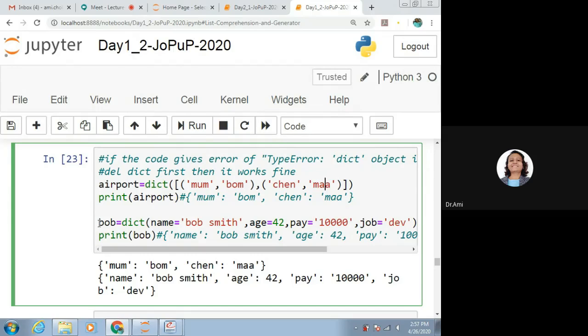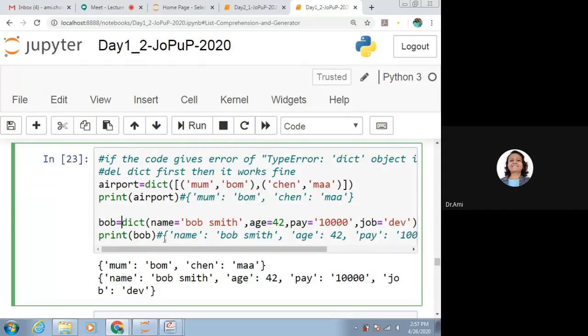Now say we have Bob is equal to dictionary. What are we giving here? We are giving name is equal to Bob, age is equal to something, pay is equal to something, job is equal to something. What we are doing is converting this to a dictionary.